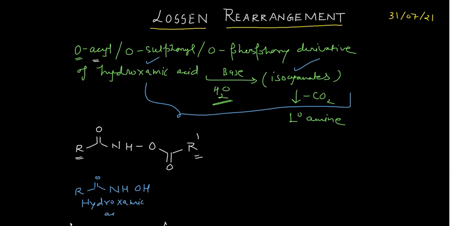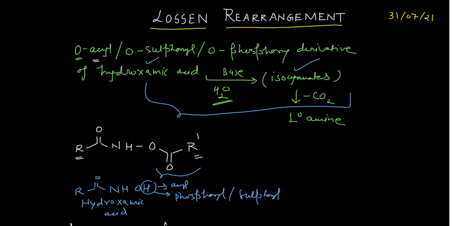Okay, so when you substitute this hydrogen with acyl, or say with your phosphoryl or your sulfonyl groups, then this would become the substrate for your Lossen rearrangement. Here I have substituted that hydrogen with this group.